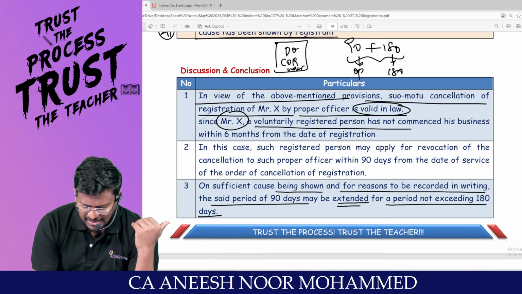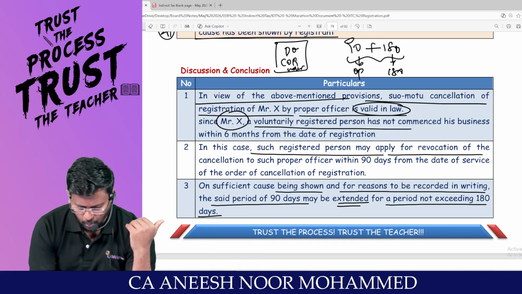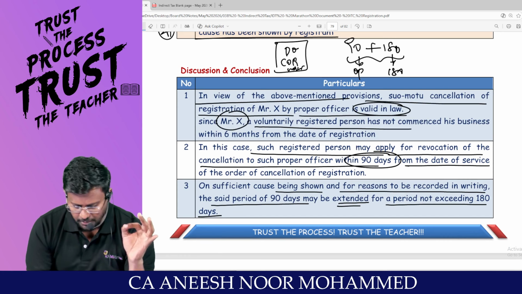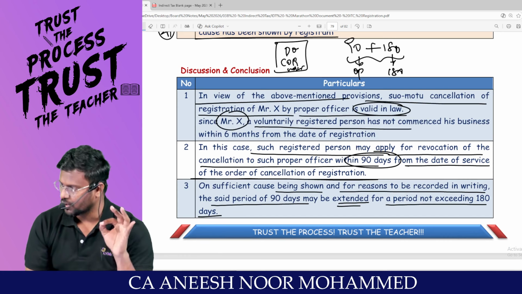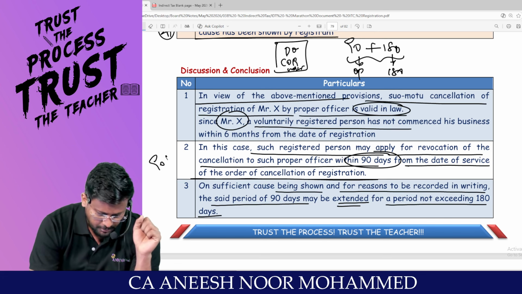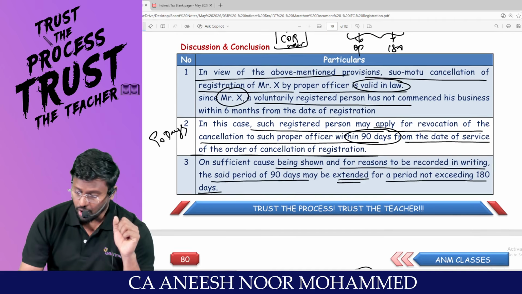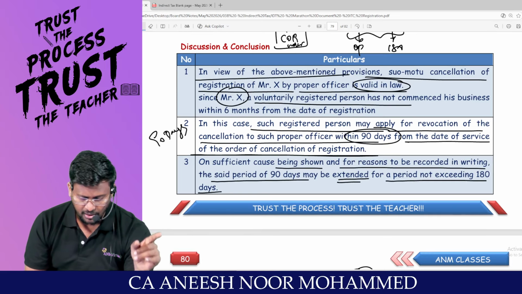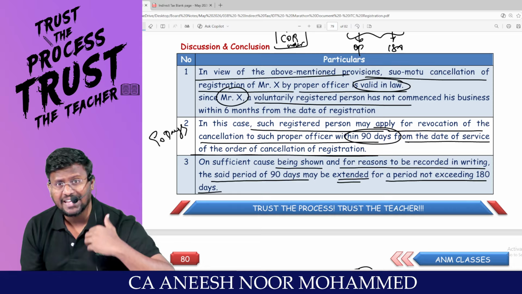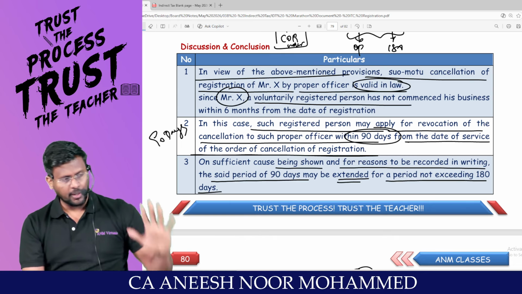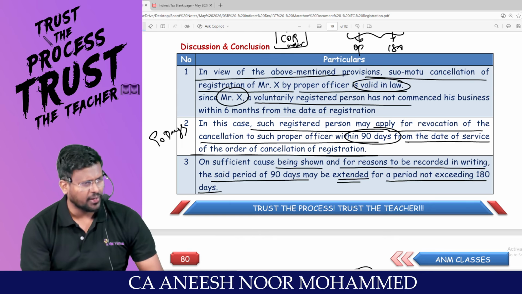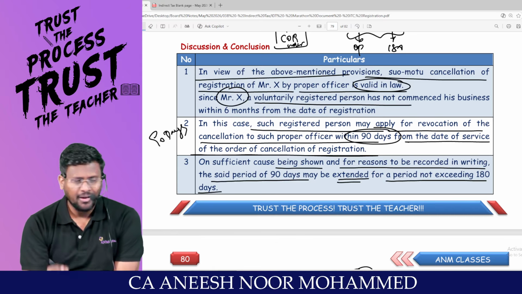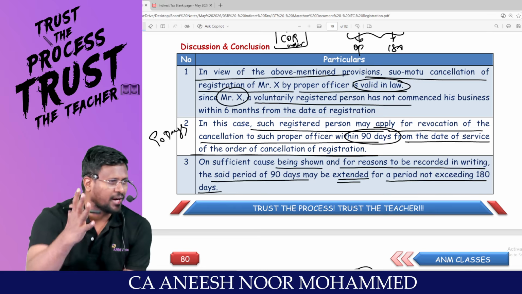Sir, in this case, such registered person may apply for revocation of cancellation to such officer within 90 days from the date of service of the order of cancellation of registration. This is the basic time limit of 90 days. On sufficient cause being shown and for reasons to be recorded in writing, the said period of 90 days may be extended for a period not exceeding 180 days. Now you tell me, 90 plus 180, or 90 will be extended by another 90?